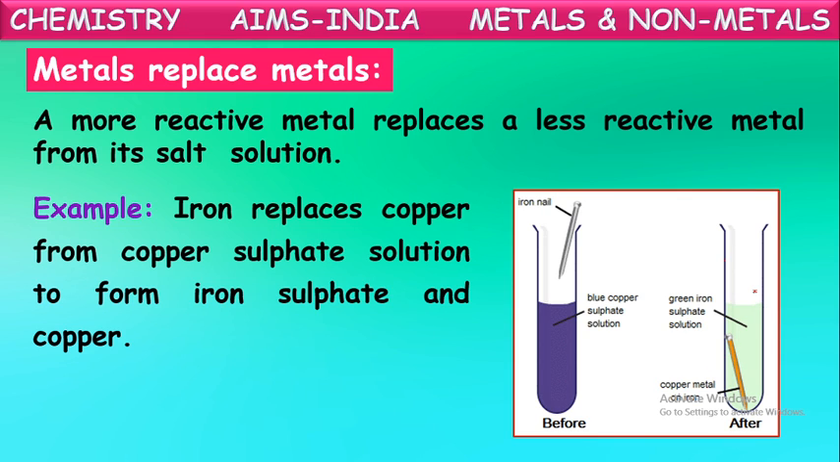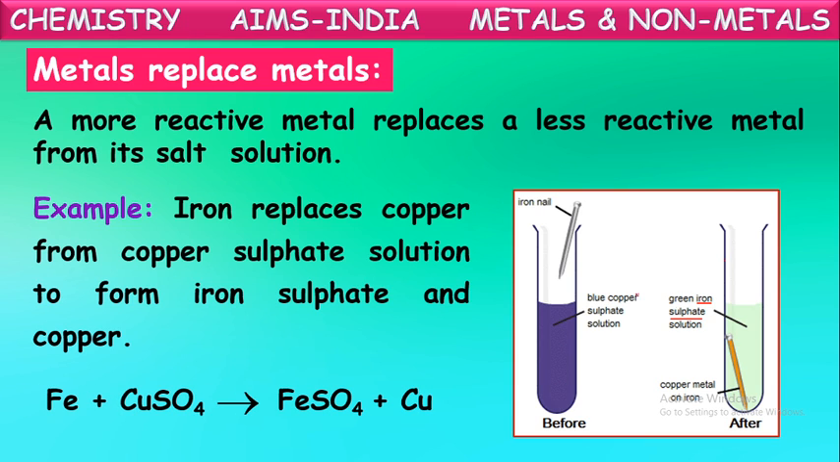Then the color of the solution also will change to light green color because we know this iron sulfate is a green color substance. So if you take blue colored copper sulfate solution in a test tube and dip an iron nail into that, this iron reacts with the copper sulfate and forms iron sulfate. So the color of the solution changes to green color. In this way, more reactive metal iron replaces less reactive metal copper from its solution.